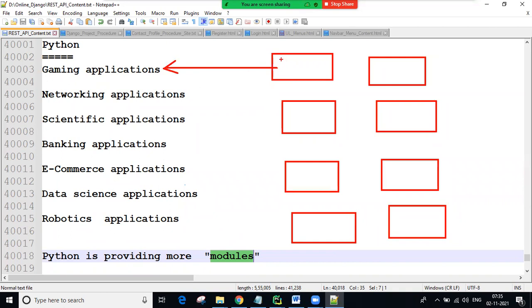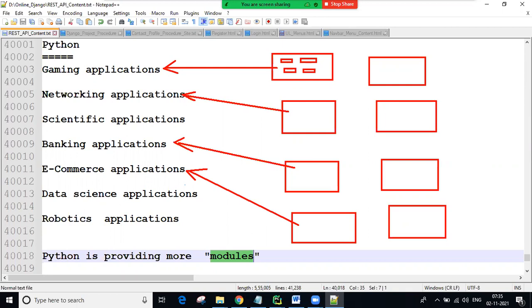In this gaming module a number of methods are there, so whatever method we want we can use. For networking, you download and install one more module. For banking, one more module is there, and you install it. For e-commerce, like that, all applications have specific modules. Thousands of modules Python is providing.